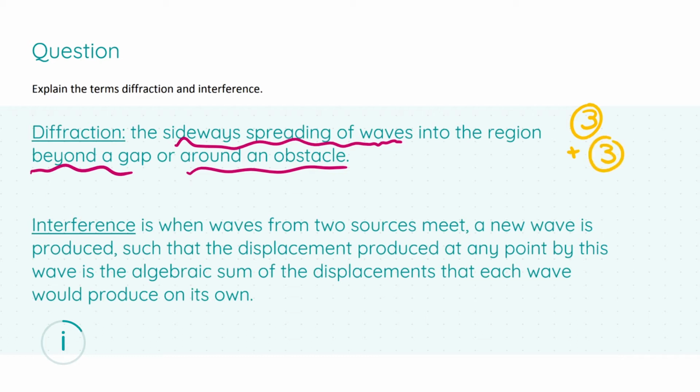Now, interference is when waves from two sources meet, and a new wave is produced such that the displacement produced at any point by this wave is the algebraic sum of the displacements that each wave would produce on its own. This definition, including the key phrase that when waves from two sources meet, because this is when interference happens, it's a characteristic of all waves, will get you 3 marks, giving us 9 out of 9 for this definitions question.